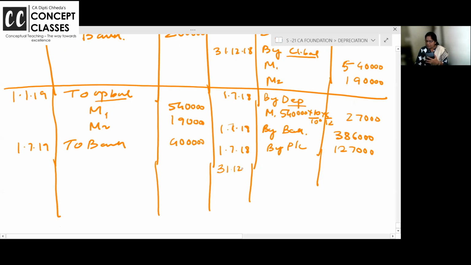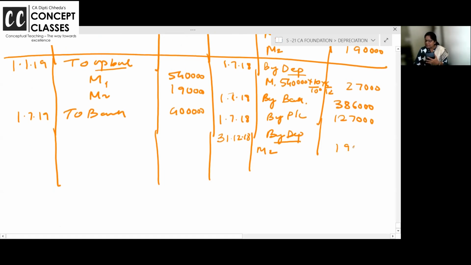And now on 31st December, charge depreciation. First you charge on machine 2, 10%, 19,000. Then machine 3, 4 lakh into 10% into 6 by 12, because this is again purchased in July, 20,000. So total depreciation is 39,000.